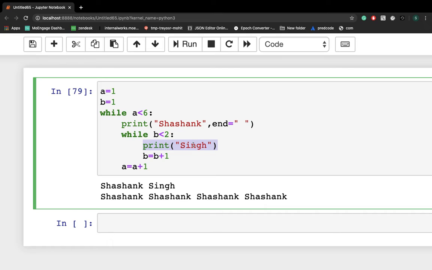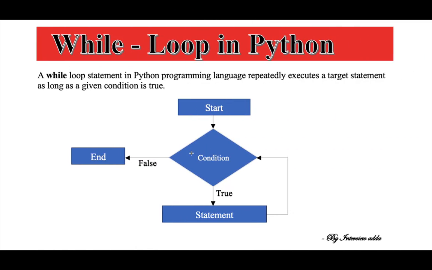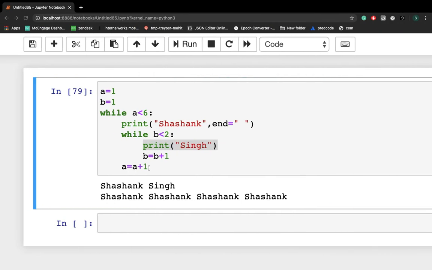So next time it's not printing Sing again. That's the reason why we are seeing Sing only one time, because b is incremented, b is equal to b plus 1, which is 1 plus 1 will be 2, 2 is less than 2 is returning false, and hence it will come out of the loop, right? However, for a, 1 is less than 6 first time, then a is equal to 1 plus 1, which will be 2.